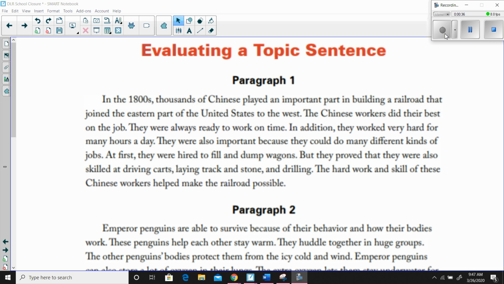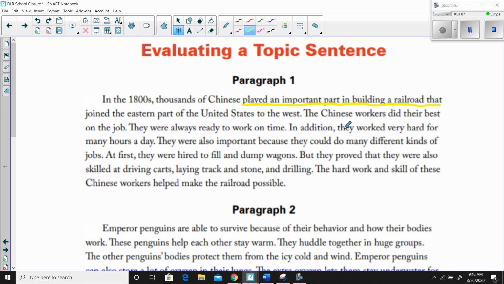For paragraph 1, it says, in the 1800s, thousands of Chinese played an important part in building a railroad that joined the eastern part of the United States to the west. That's the topic sentence. Let's see if the rest of the paragraph supports this idea that Chinese people in the United States played an important part in building a railroad that joined the eastern part of the United States to the west. Let's see if they do.